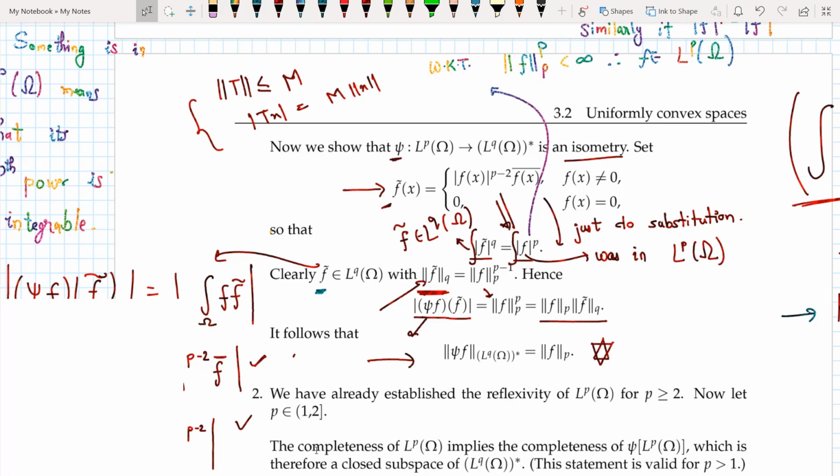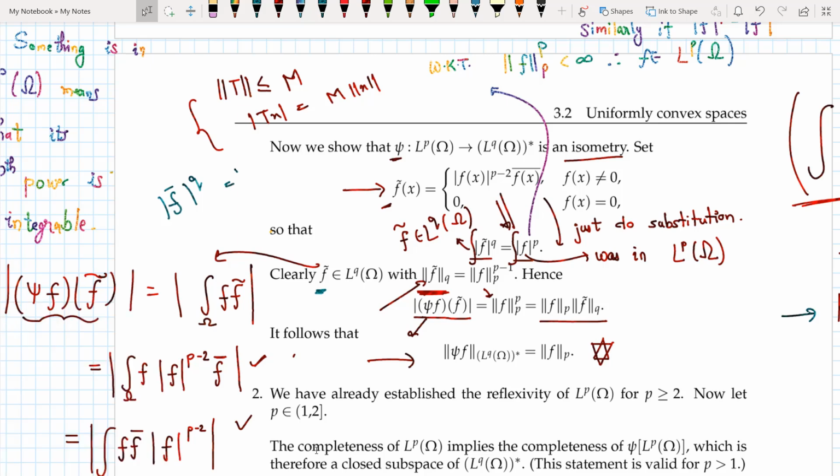Why does it belong to Lq? Well, I see that the qth power of f tilde is equal to the pth power of f. So what does it mean for a function f to be in Lp?